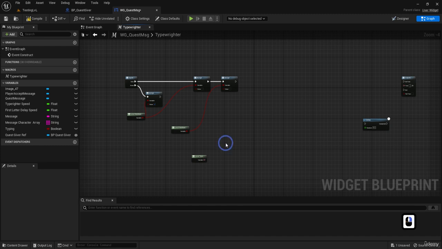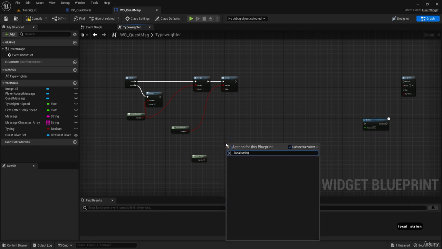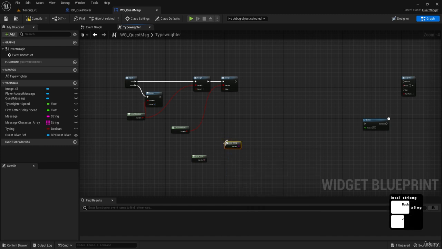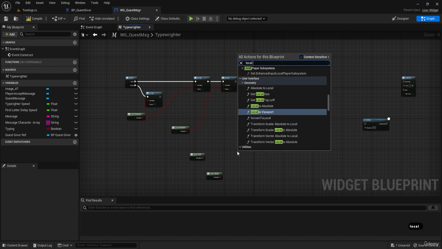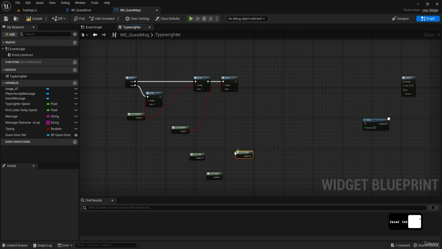And we actually need a local string. We're going to be adding each string array and then looping through the text and adding to this, and we're going to see it in code. And we're going to need a local integer to increase, then get every time the next letter. So let's assign this. Nothing.